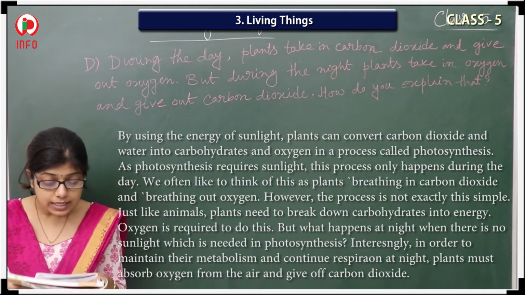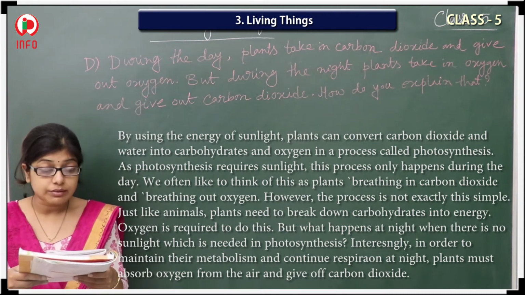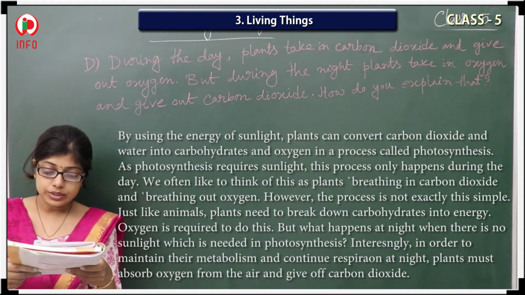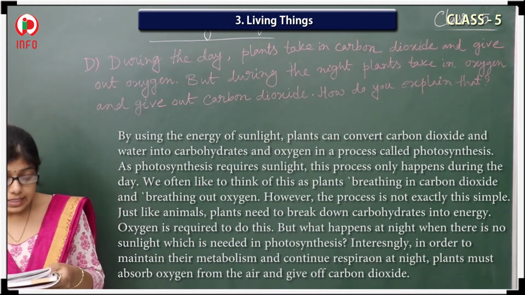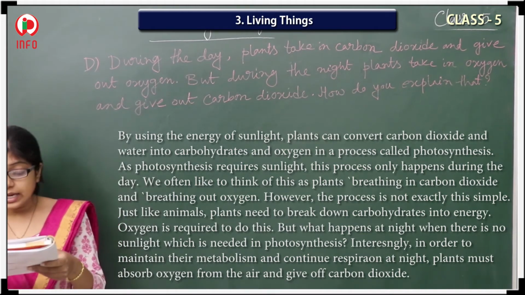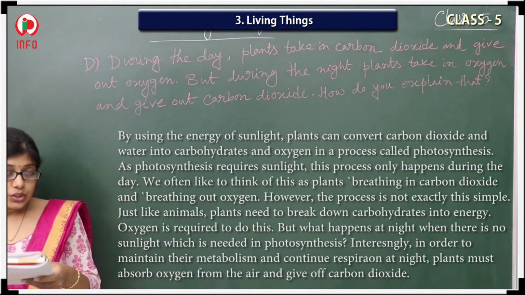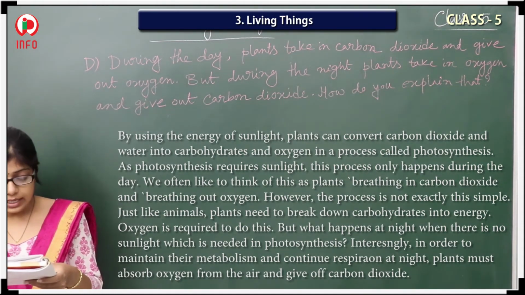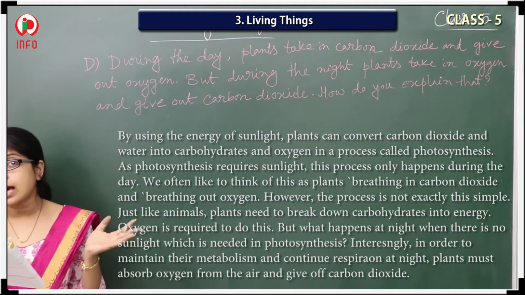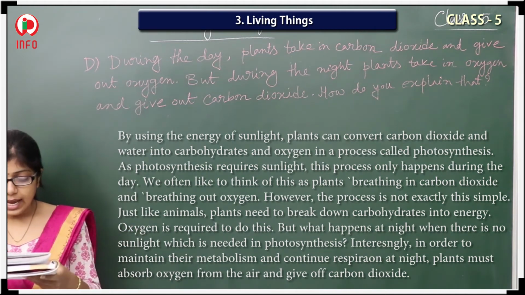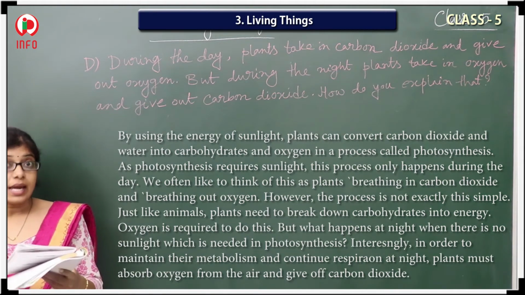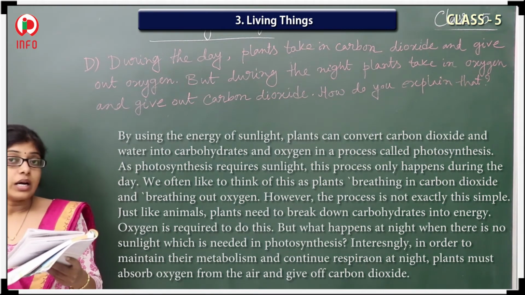But what happens at night when there is no sunlight, which is needed in photosynthesis? Interestingly, in order to maintain their metabolism and continue respiration at night, plants must absorb oxygen from the air and give off carbon dioxide.